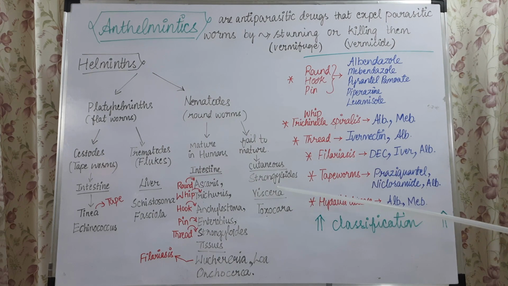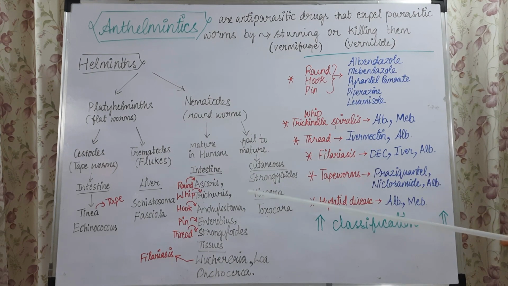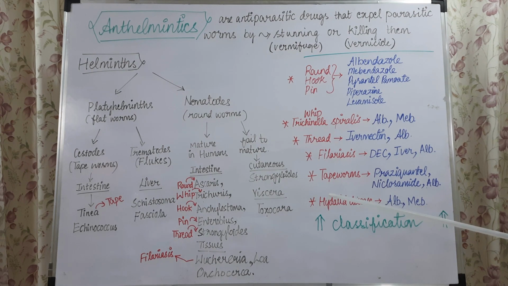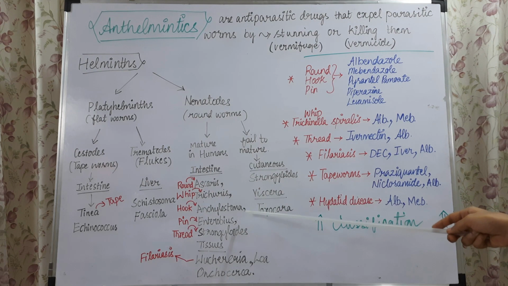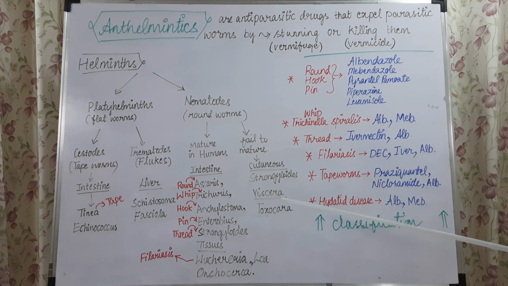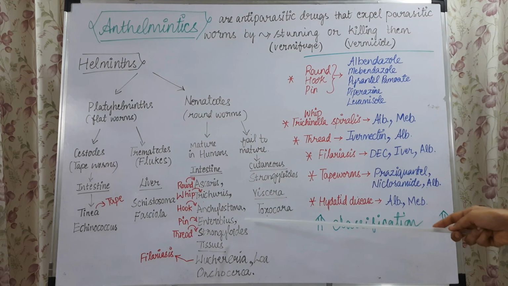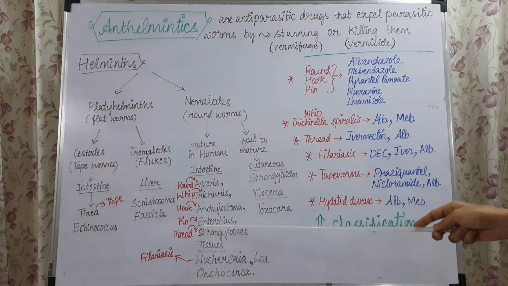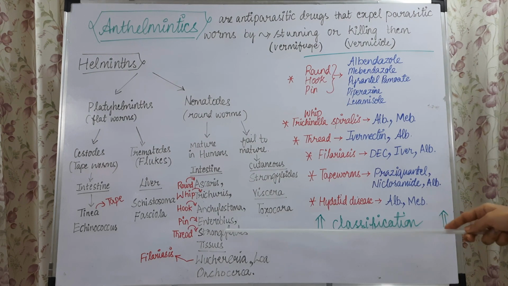The other one is Trichuris trichiura, also called whipworm, which causes trichuriasis. Then you have Ancylostoma, also called hookworm, mostly Ancylostoma duodenale, and Enterobius vermicularis, also called pinworm. Strongyloides is also termed threadworm.